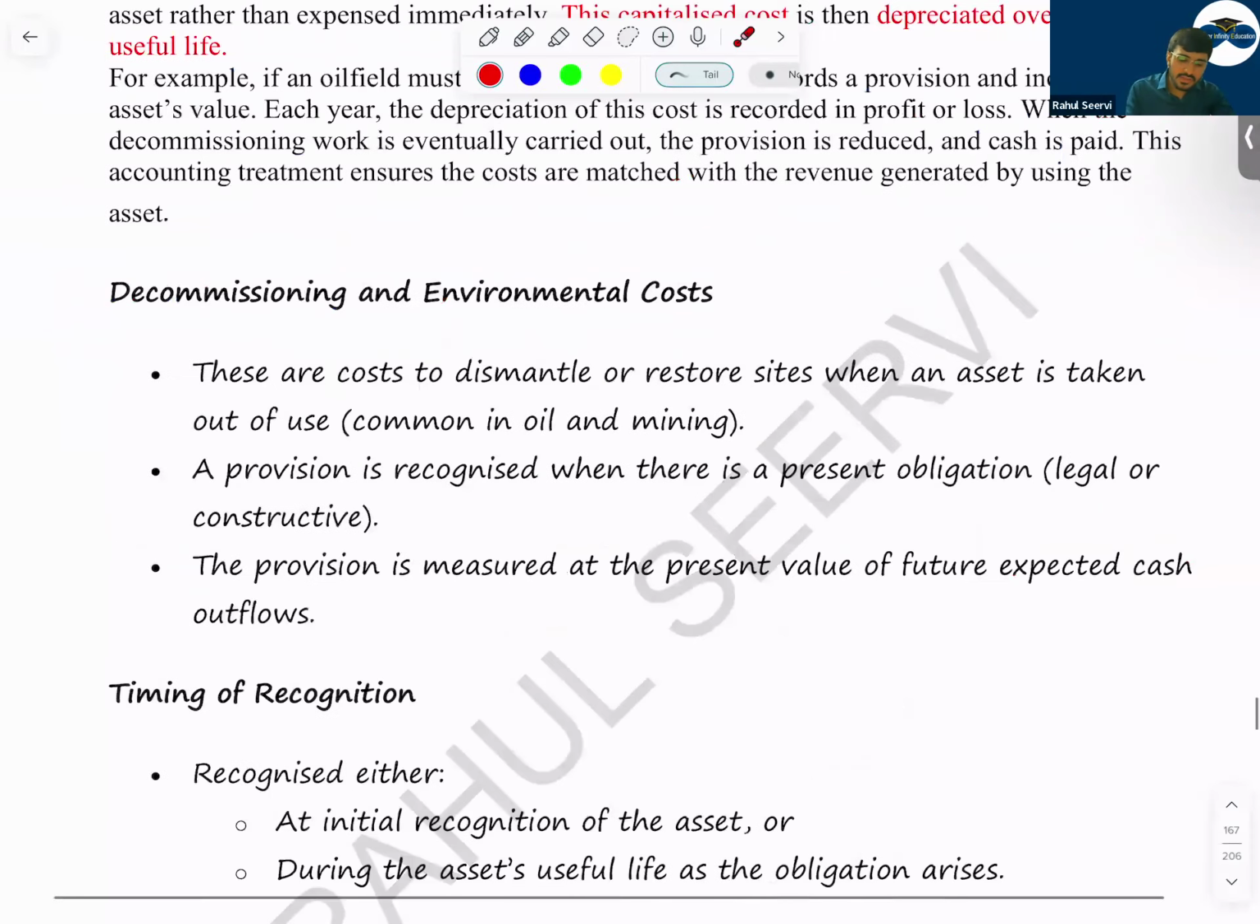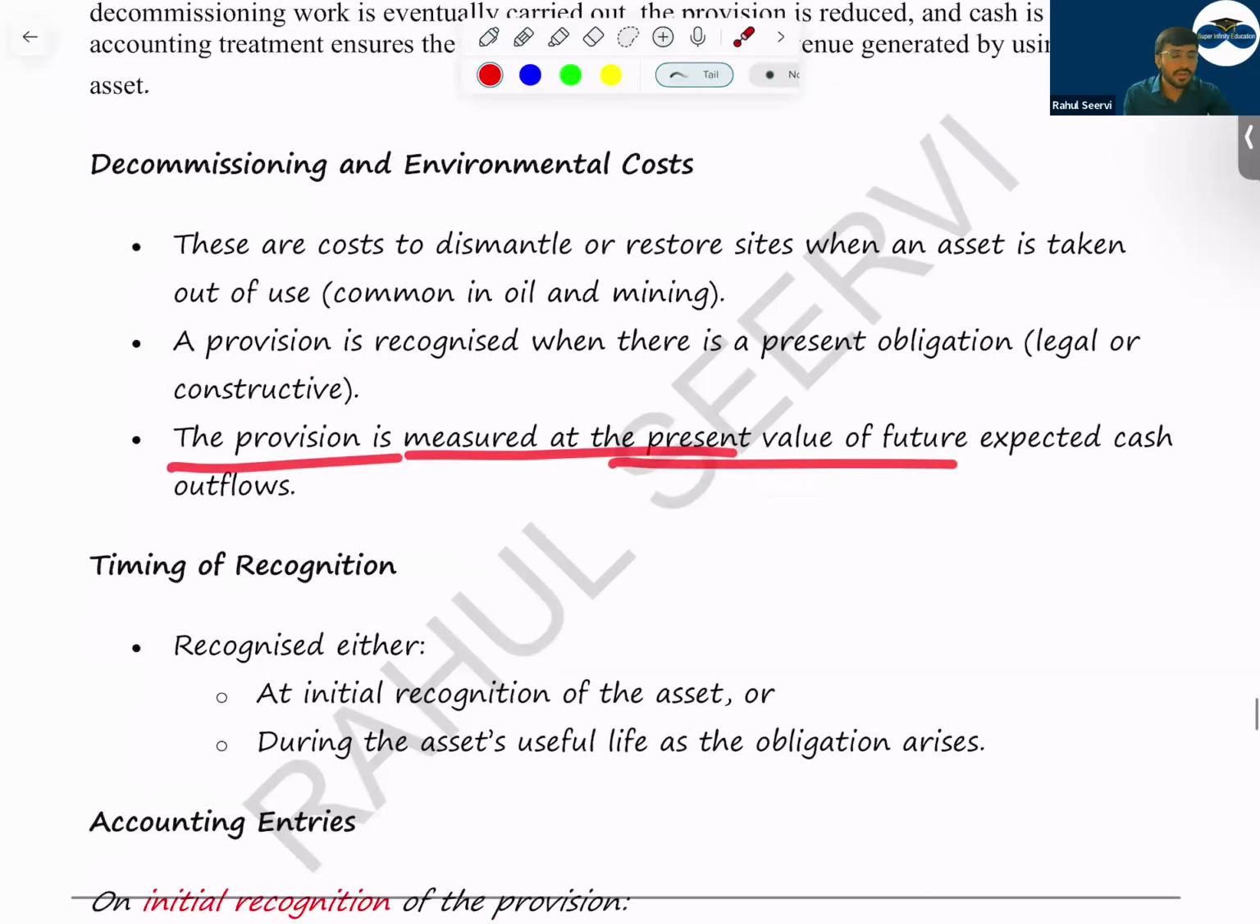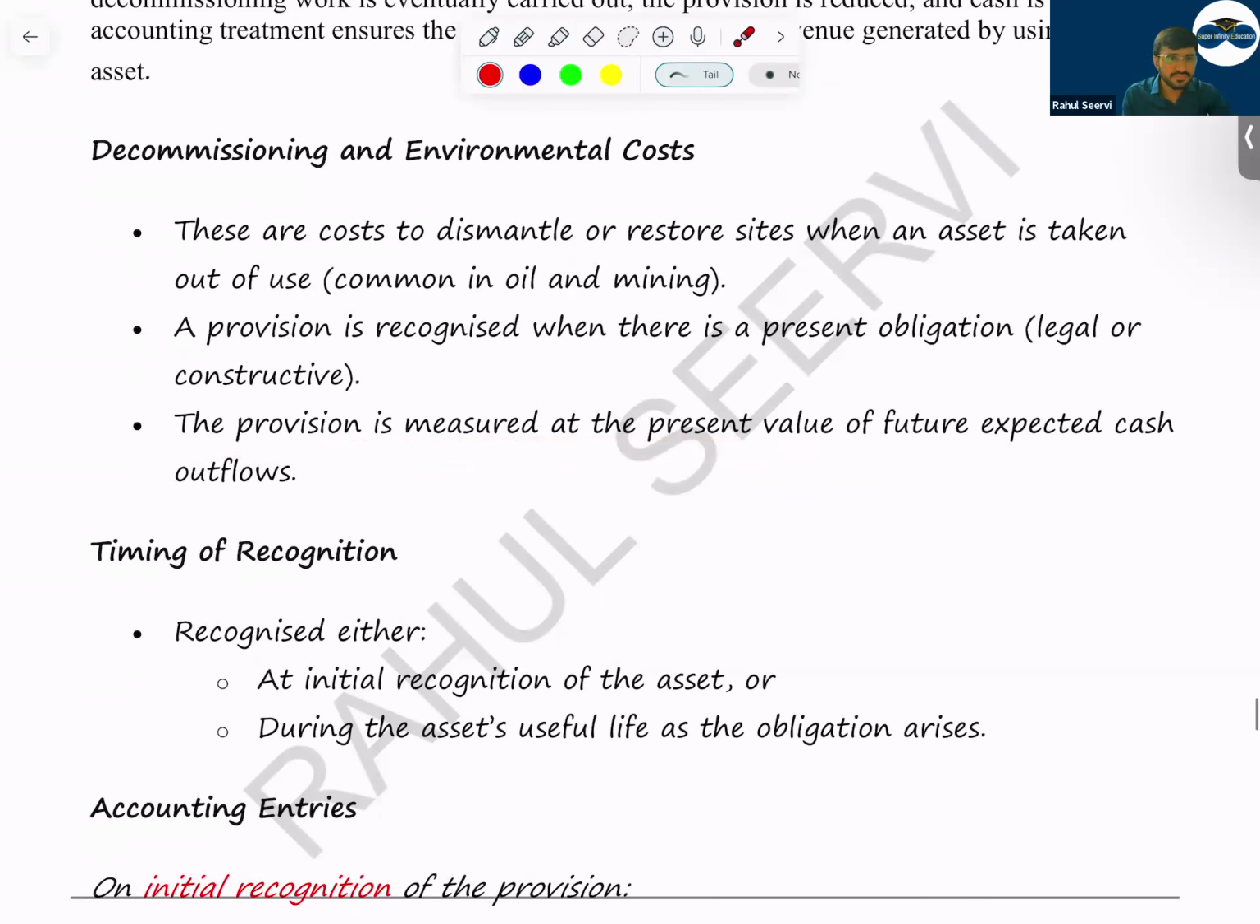So see, these are the costs to dismantle or restore site when an asset is taken out of use. Common in oil and mining industry. A provision is required when there is a present obligation, legal or constructive. Legal means as per the government rule. Constructive means the company has been following from the past. If it's a mining business, then the provision is measured at present value. Yes, yes, we know debit asset, credit provision.